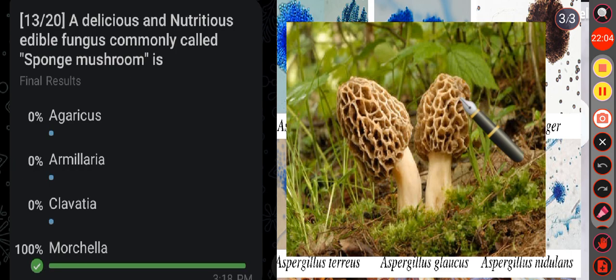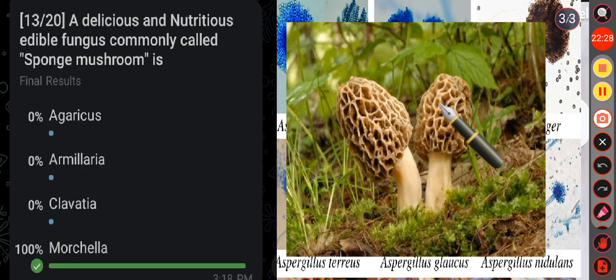Morchella, also known as the true morel or spongy mushroom, due to the structural similarities of its fruiting body to some species of sponges. Specifically, the cap of the morel has a honeycomb-like or sponge-like texture with pits and ridges.